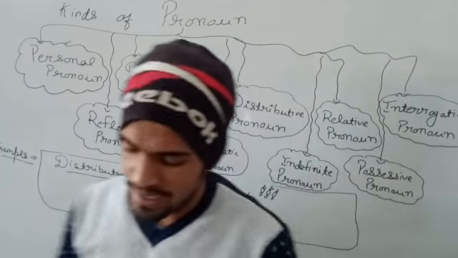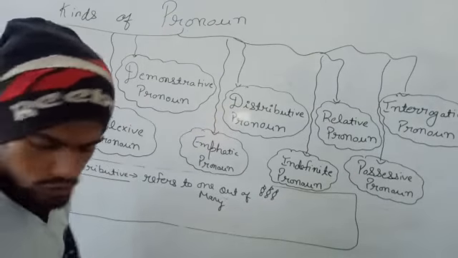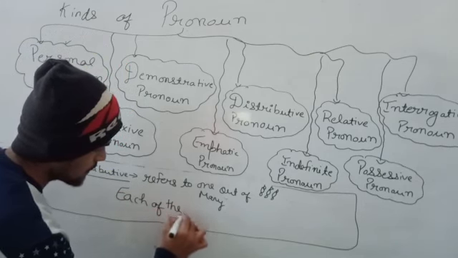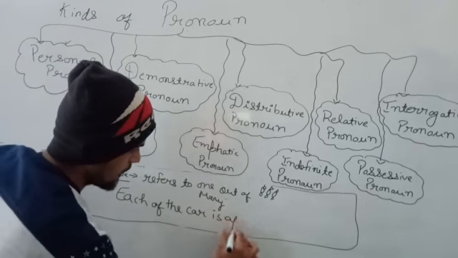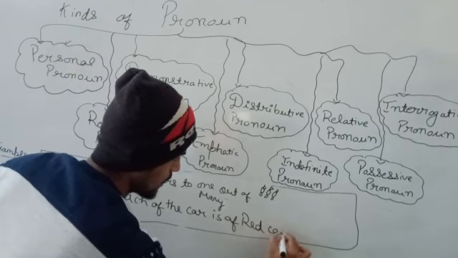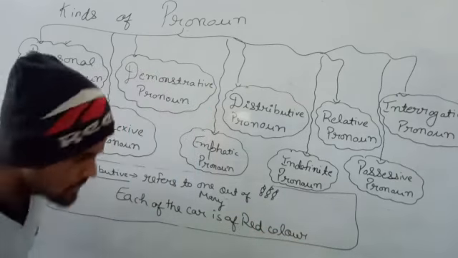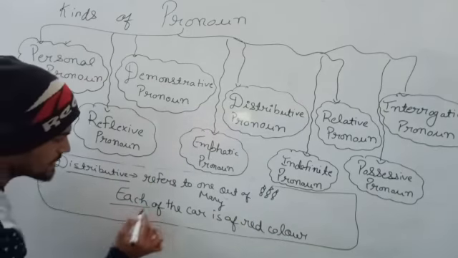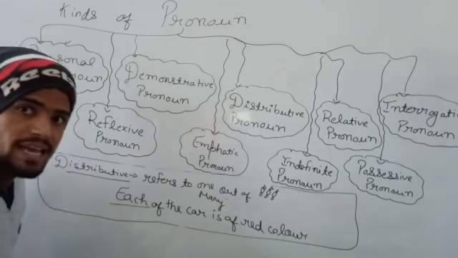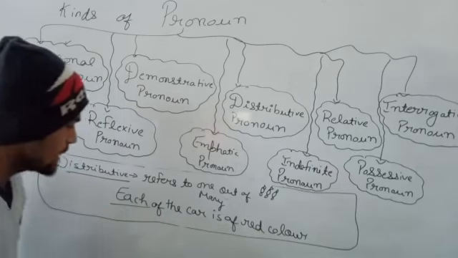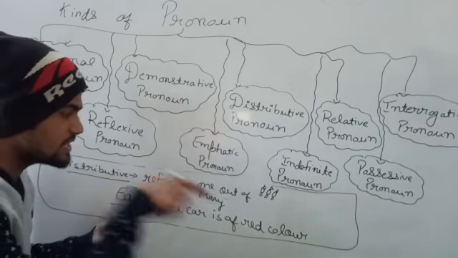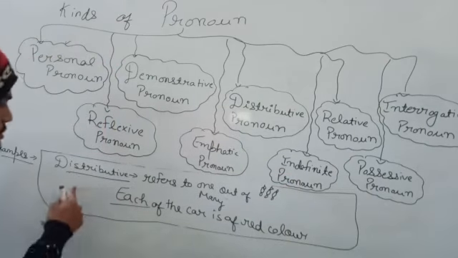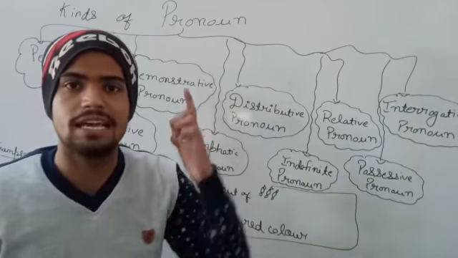What is the example? The example is each of the cars was of red color. So each, here each will be a distributive pronoun. Okay, so each is referring to each red car. कि जो हर कार है that is of red color. Okay, so distributive pronoun is as simple as it was in demonstrative pronoun.